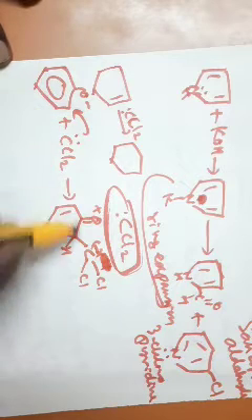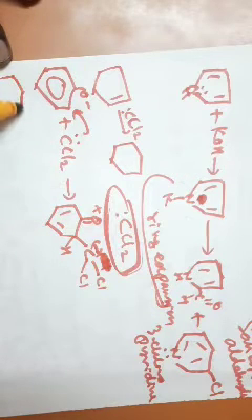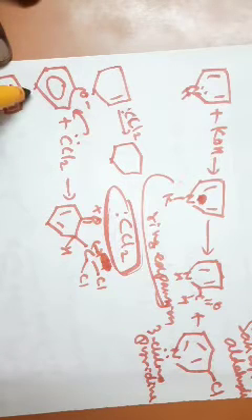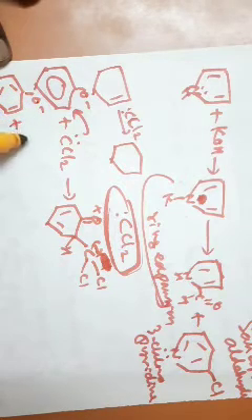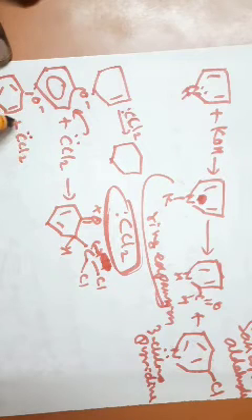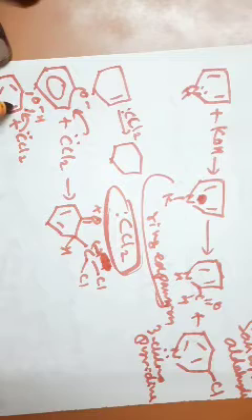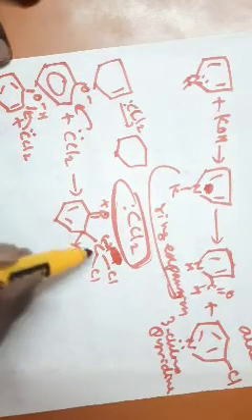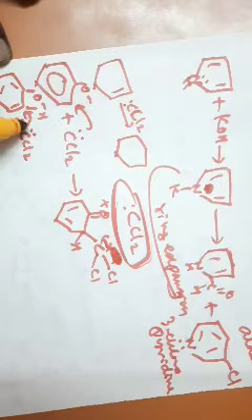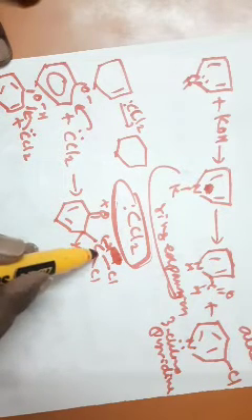If you want, I can explain this one also. See, you have O minus and CCl2. If the carbon attacks here, then the pi electron is shifted. This pi electron is shifted for the bond formation. As a result, you have an intermediate like this one.